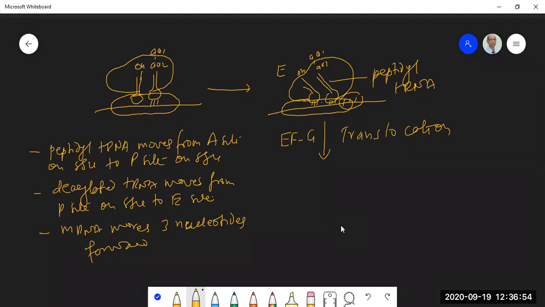Let me draw. We have less than a minute. If it ends abruptly, we'll continue. So this is a new codon which is now occupying the A site. This is peptidyl tRNA AA1, and this is the deacylated tRNA. This is A site, this is P site, and this is E site. E, P, and A.